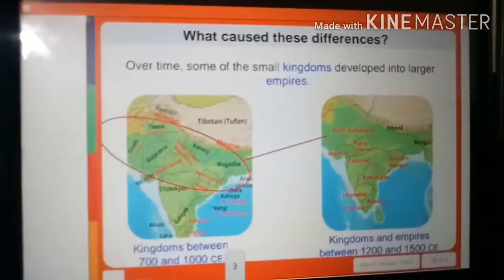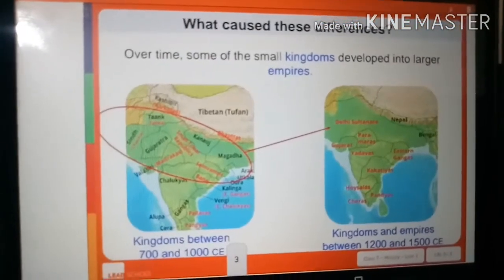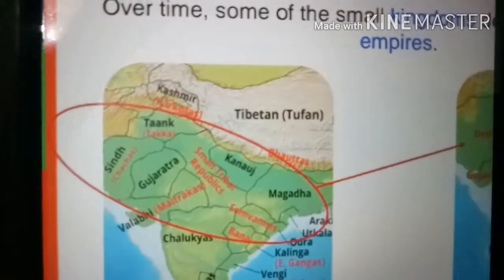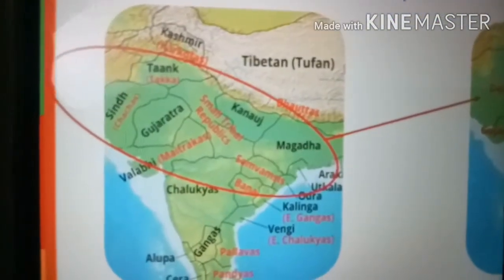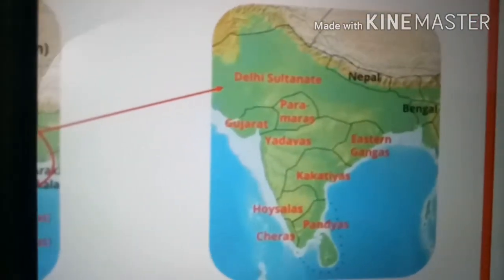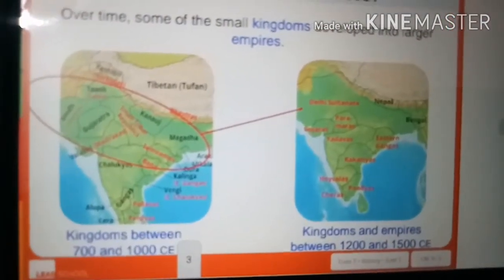But when we come to kingdoms and empires between 1200 and 1500 CE, we can see that the whole group of Kannauj, Gujarat, Sindh, Tank, Magadh, all this has changed into the Delhi Sultanate.